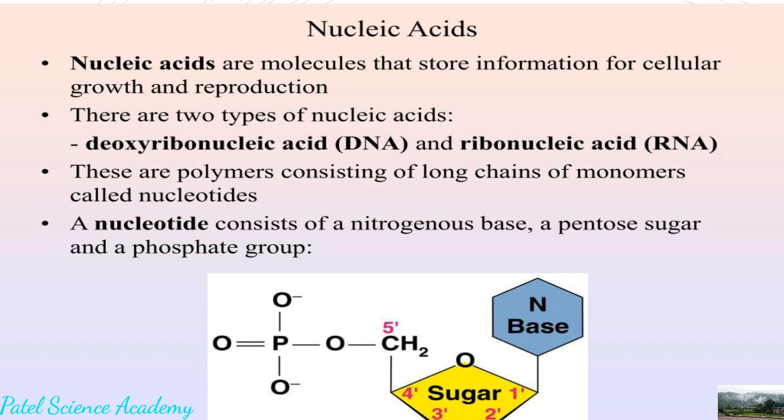And where is the location of the DNA? DNA is located inside the cell. Inside the cell there is a nucleus, and inside the nucleus there is genetic material which is called chromosomes, which are colorful bodies and are our genetic material. And on the chromosome there is nucleic acid present, and that nucleic acid I'll explain to you now one by one.